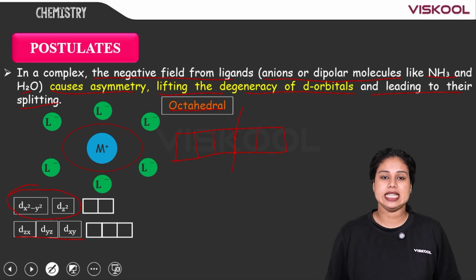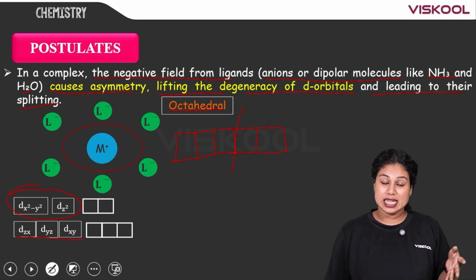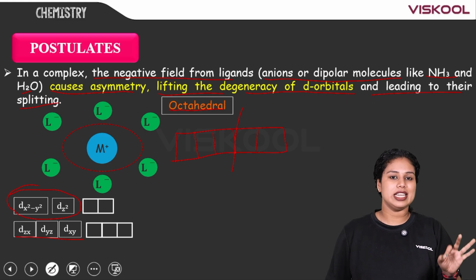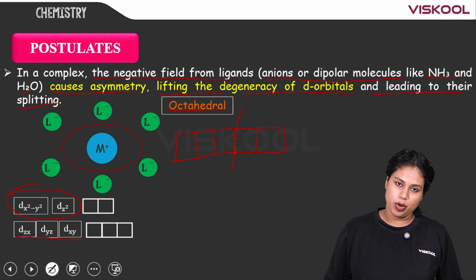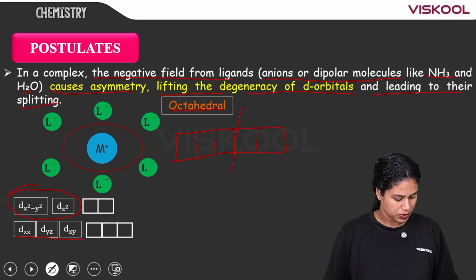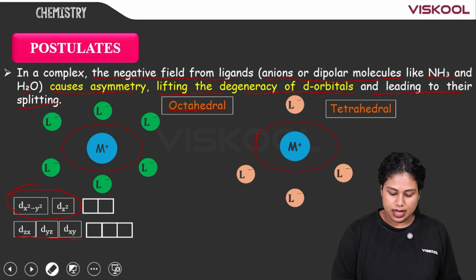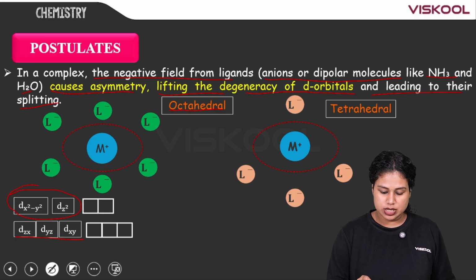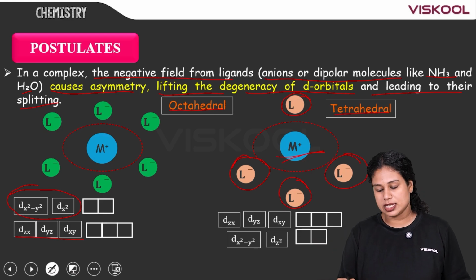We will discuss in detail why these 5 d orbitals split like this. We will explain it very clearly when we study octahedral splitting in coordination complexes. Now, this is the postulate of crystal field theory. Moving on, if we are taking the tetrahedral complex, similarly, if the 4 ligands approach our metal atom asymmetrically, the degeneracy of the d orbitals of our metal ion will be affected, resulting in the splitting. And in tetrahedral complexes, how is the splitting?